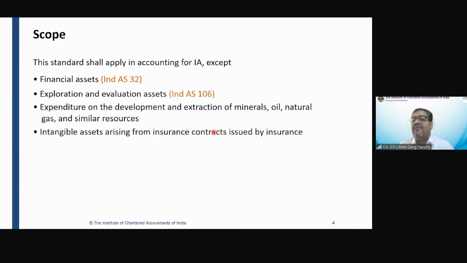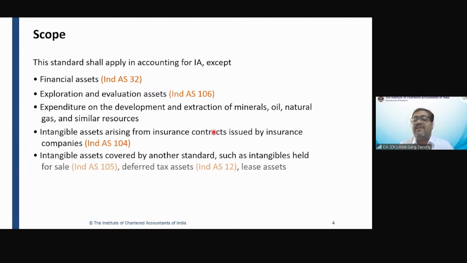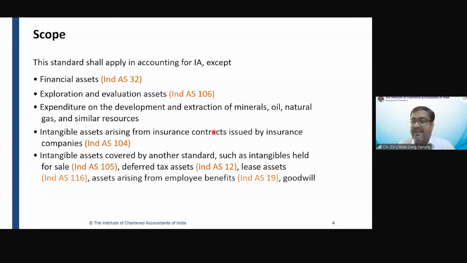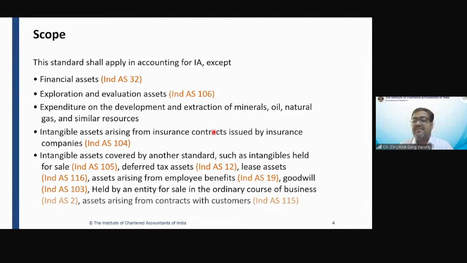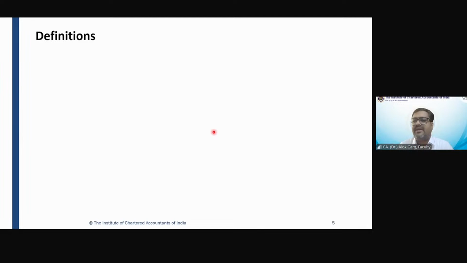Intangible assets arising from insurance contracts. Why? A separate standard is there. Intangible assets covered by another standard, like intangible assets held for sale, deferred tax asset, inventory, leases, employee benefits, business combination. So these are dealt with by specific Ind AS and hence are not dealt with by Ind AS 38. Sir, do we need to remember this? The answer is no. Sir, whether a question will come on this in the examination? So you just need to understand. You are not required to remember these things. Okay?